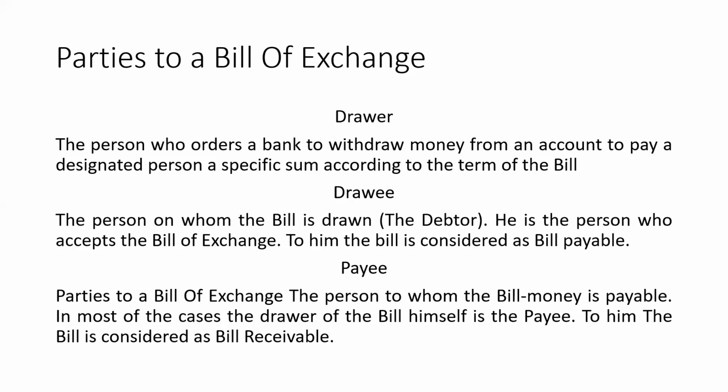So tell me, who is debtor and who is creditor here? I'm asking you all, students. Who is maker?